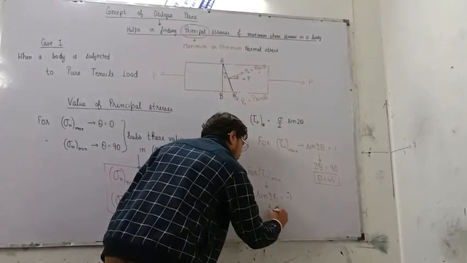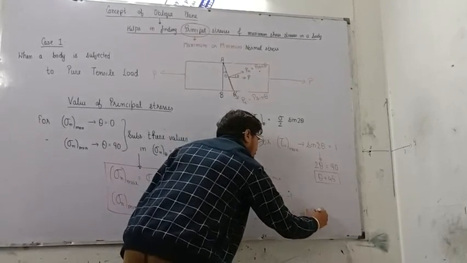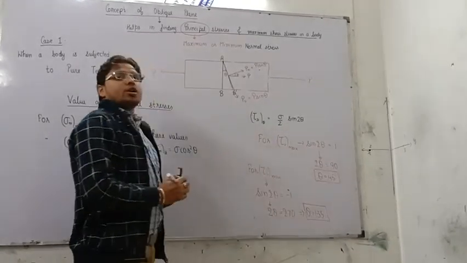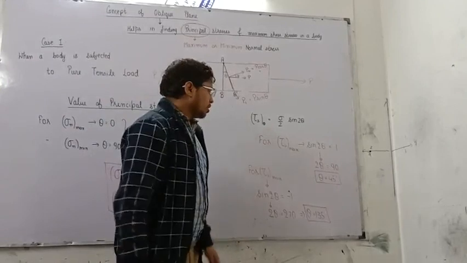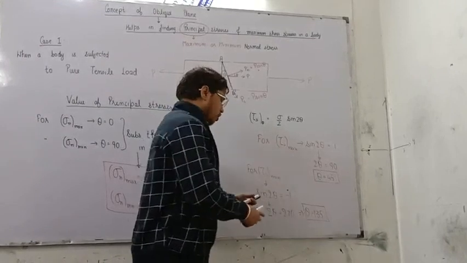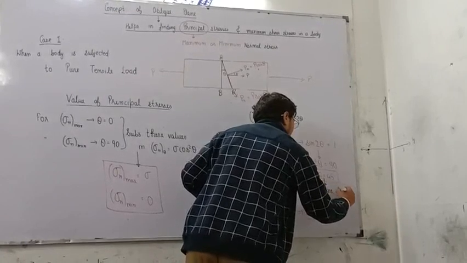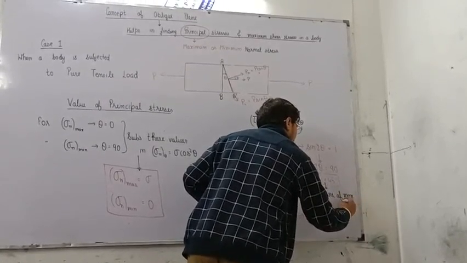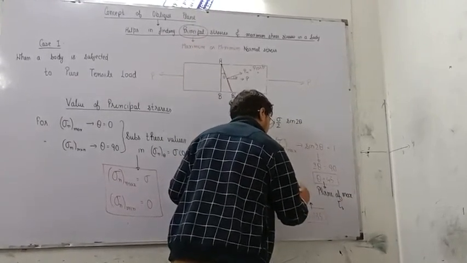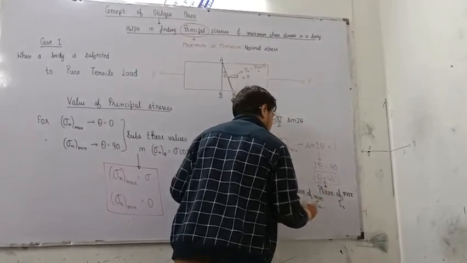So 2 theta should be equal to 270 degree, which implies that theta is equal to 135 degrees. So we have got the locations of the planes at which the shear stress is minimum or maximum. This is the plane of maximum shear stress, and this is the plane of minimum tau s, right?